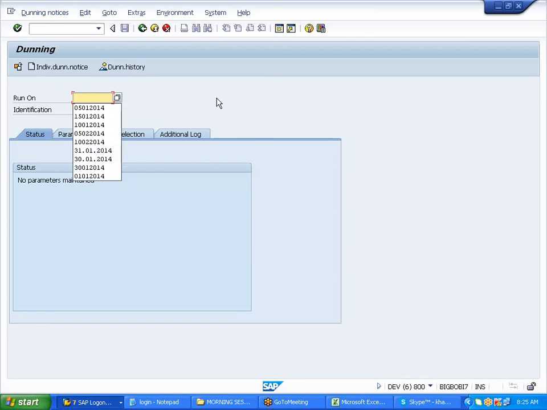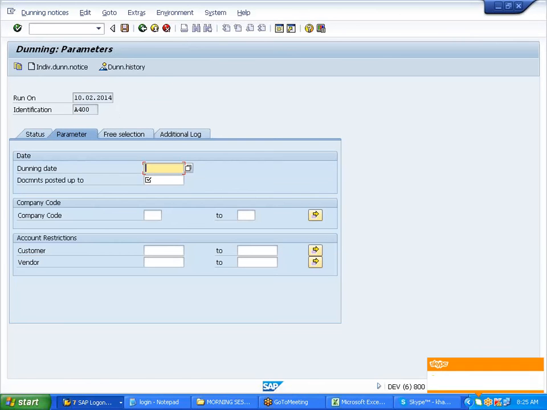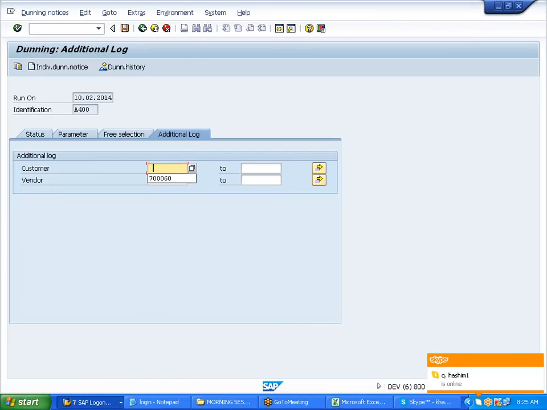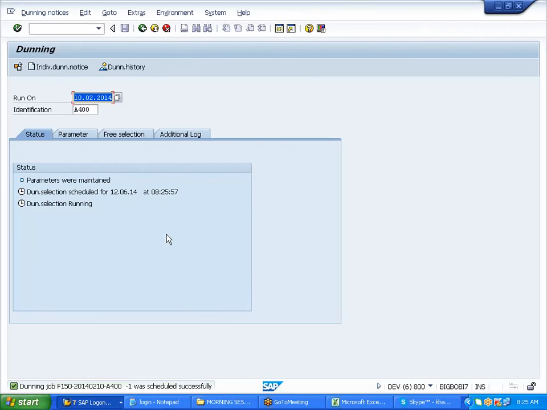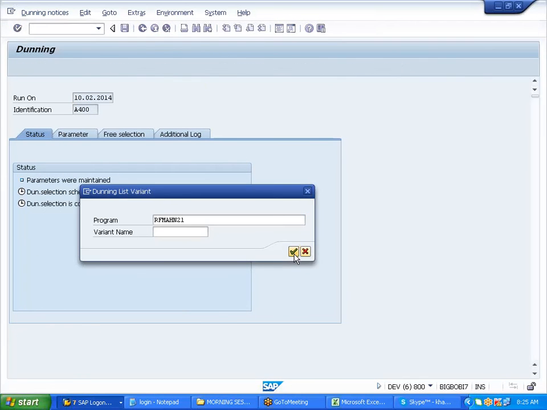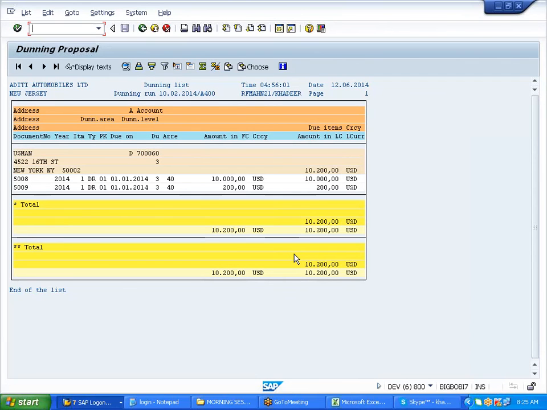Let me run it on... Okay, what level has it gone? See? 3. Right, beyond third level.